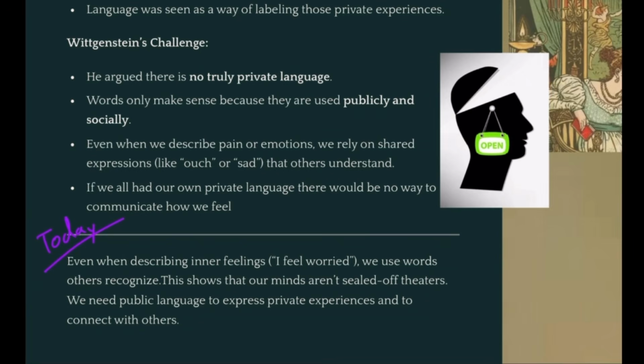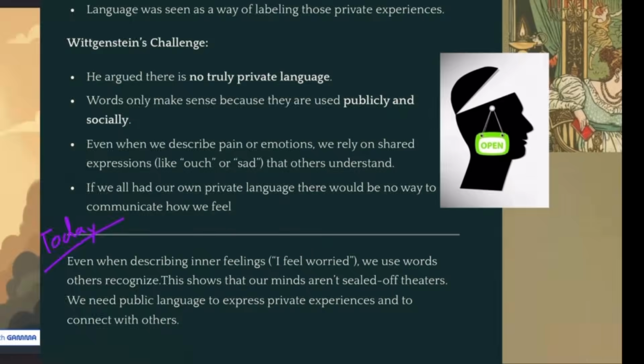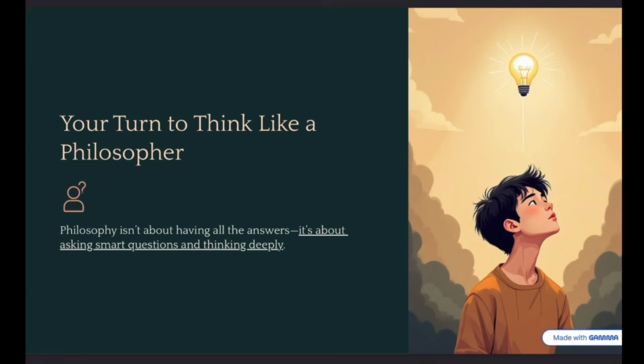And this is important because we need public language to express our experiences and to connect with other people and to grow as a society and to grow as people, because it is sharing that helps us to gain knowledge. So everyone, be like Wittgenstein and be aware of the language you're using, and understand that language is not just about naming things, but it is a very complex relationship between our minds connecting to other people's minds, and that we play these sort of games with them.